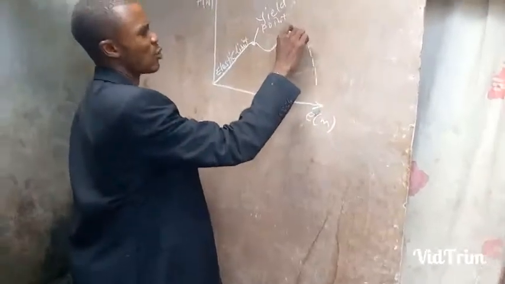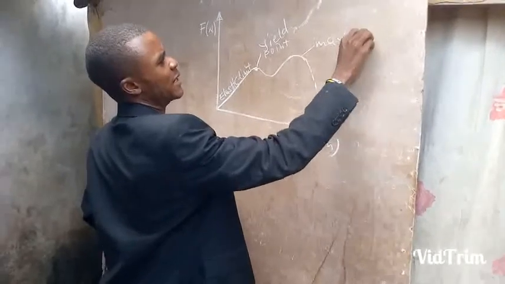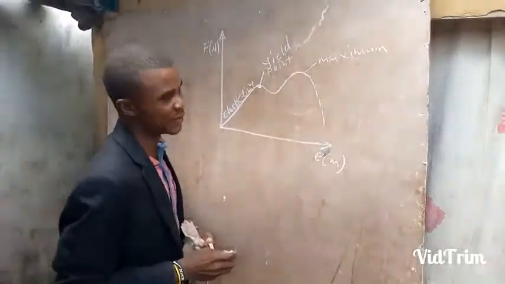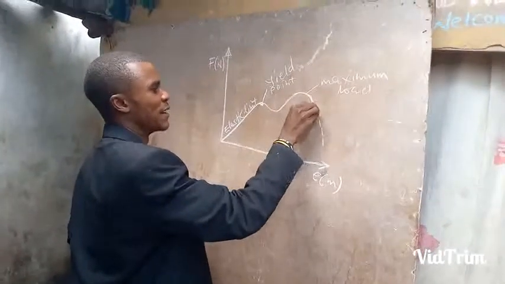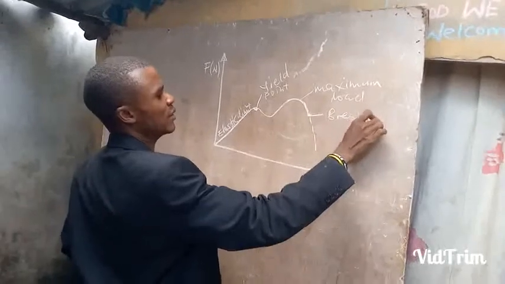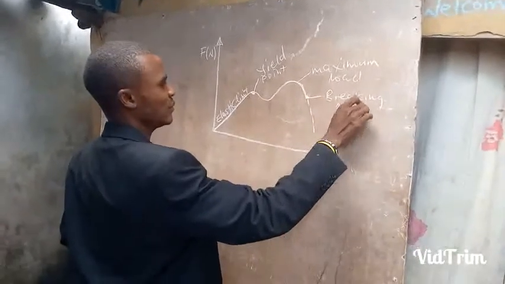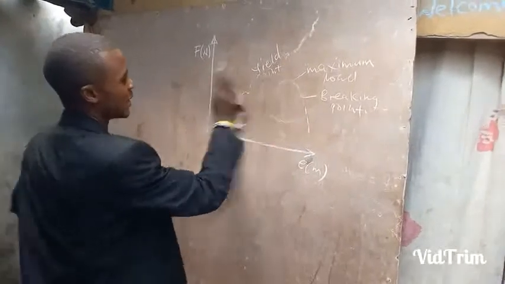At the top of this curve here, it becomes the maximum load. That means any further increase in the load, the object will not increase in length. That becomes the maximum load. And here, the object finally breaks. This becomes the breaking point. That is the breaking point analysis for that point. So if that is the case, see.